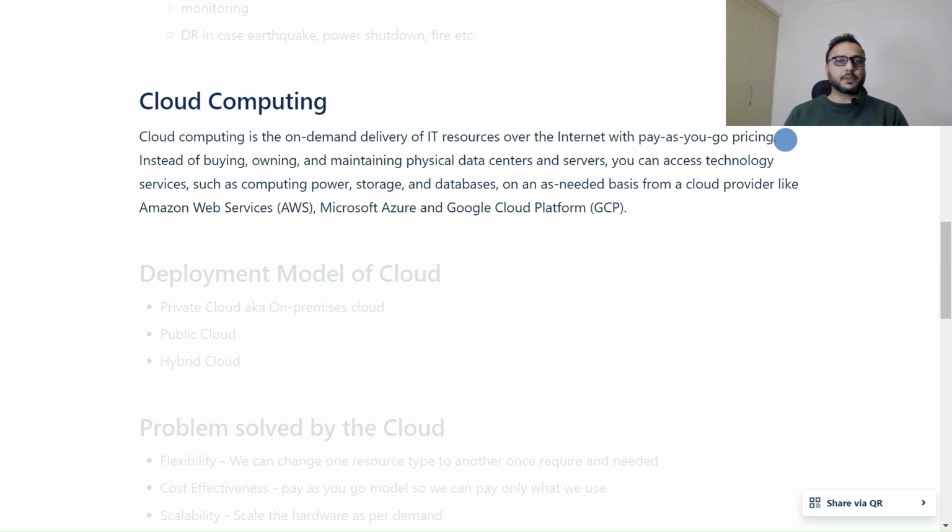So if we need only one server, then we only need to pay for one server. We don't need to pay for 10 servers, so it is based on the requirement, right? Instead of buying, owning, and maintaining physical data centers and servers, you can access technology services such as computing power, storage, and database on an as-needed basis from a cloud provider like AWS, Microsoft Azure, and Google Cloud Platform, right? So we can use cloud computing this way.